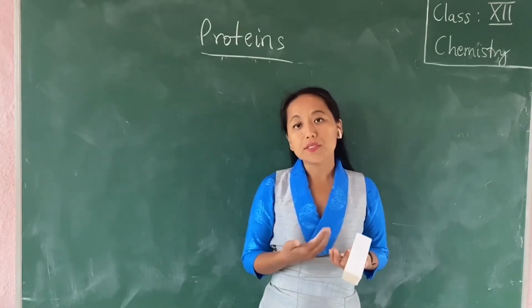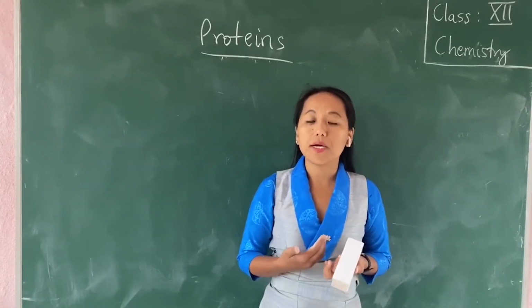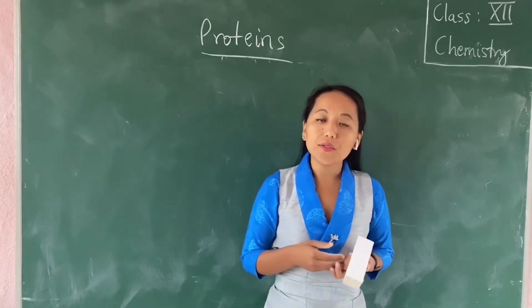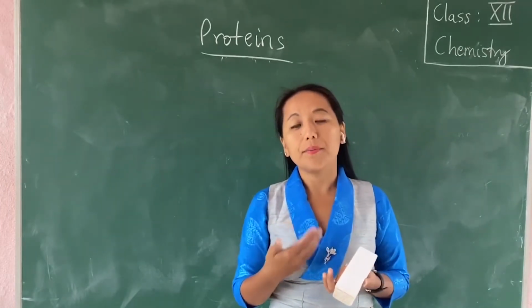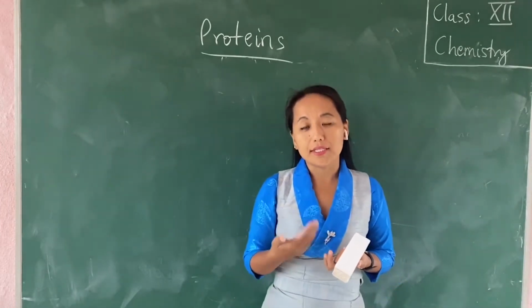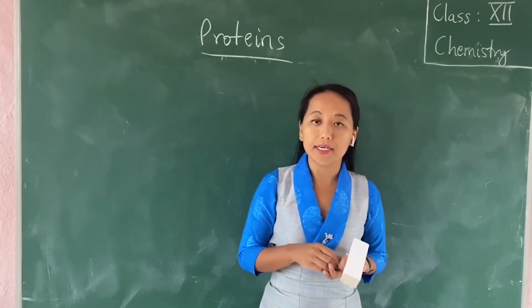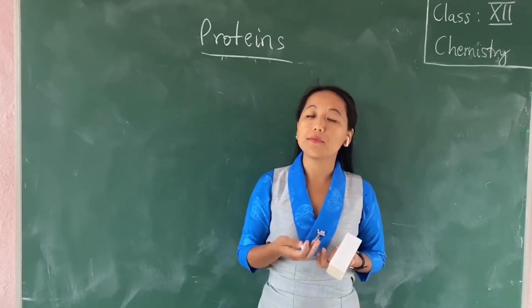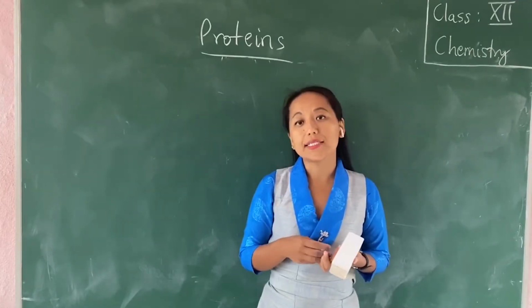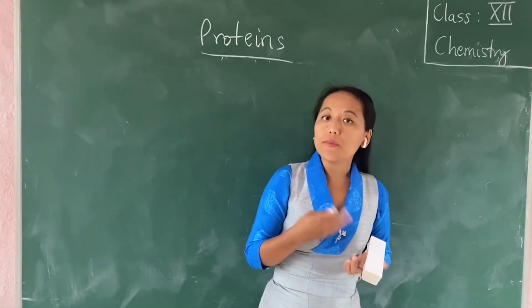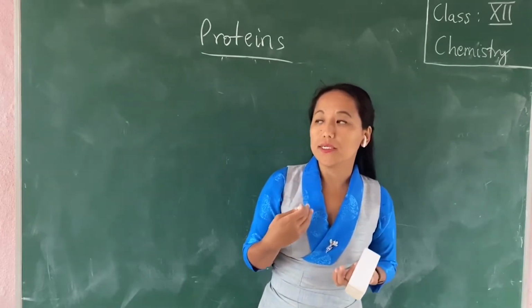And in the case of polysaccharides, the first one is starch, which is made up of amylose and amylopectin. And we discussed the difference between amylose and amylopectin. Then we have cellulose, which is made up of beta D-glucose, and its linkage is being formed. And then we have glycogen, which is also called the animal starch, and which acts as the energy storage. Now, coming to the proteins,